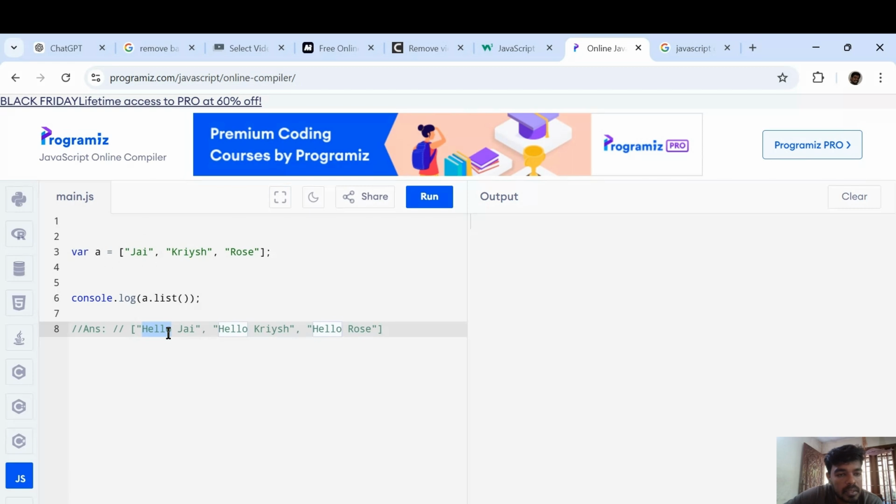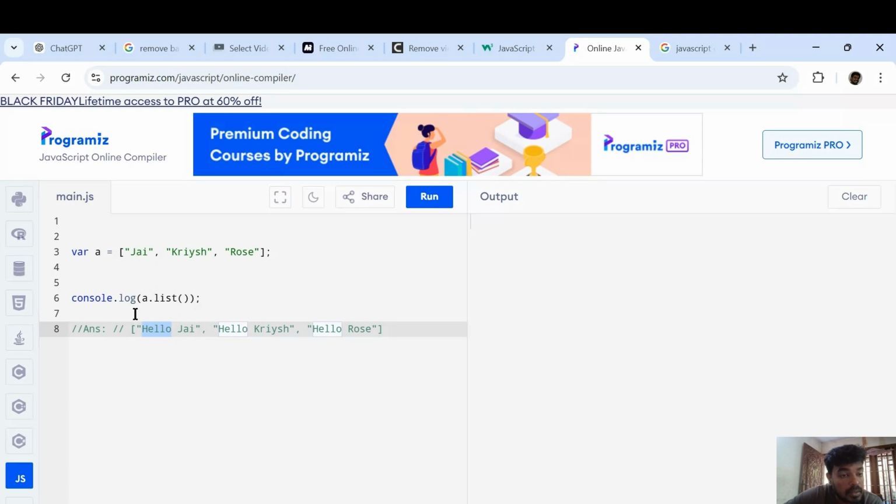That way you can. Then we have other ways as well, right? We have the map operator, we can use that to do that. Okay, so this question has two things. First is concatenating this hello string with each and every element in that array. That we know we are able to do.